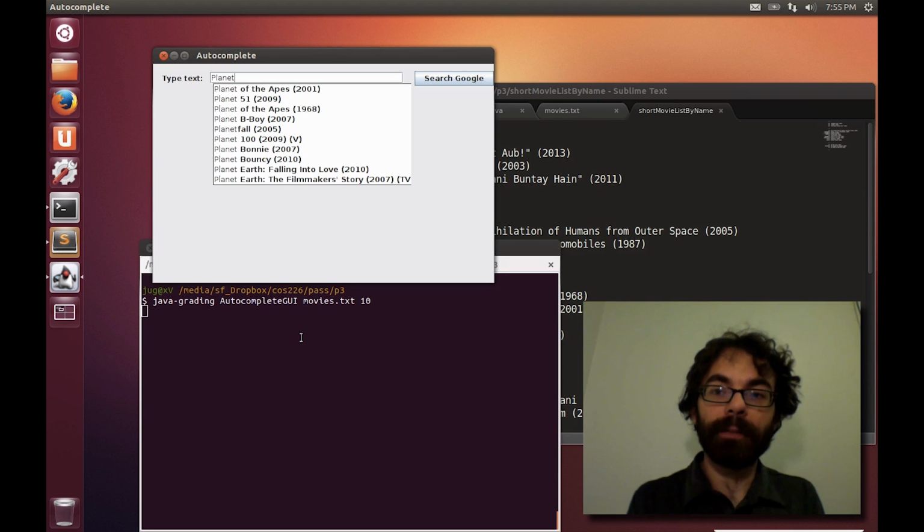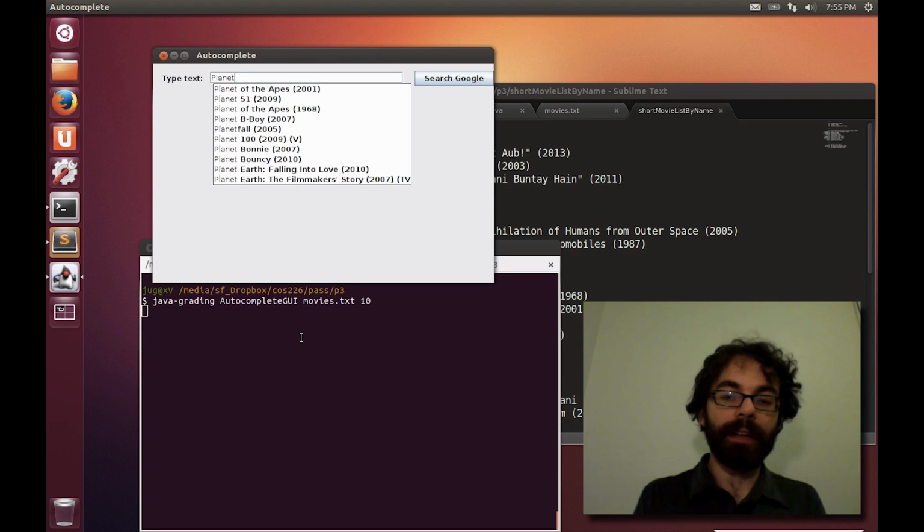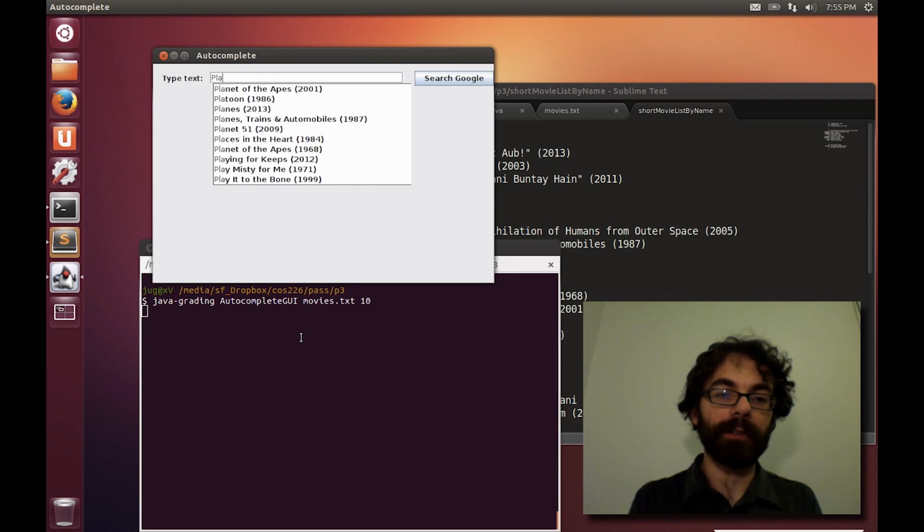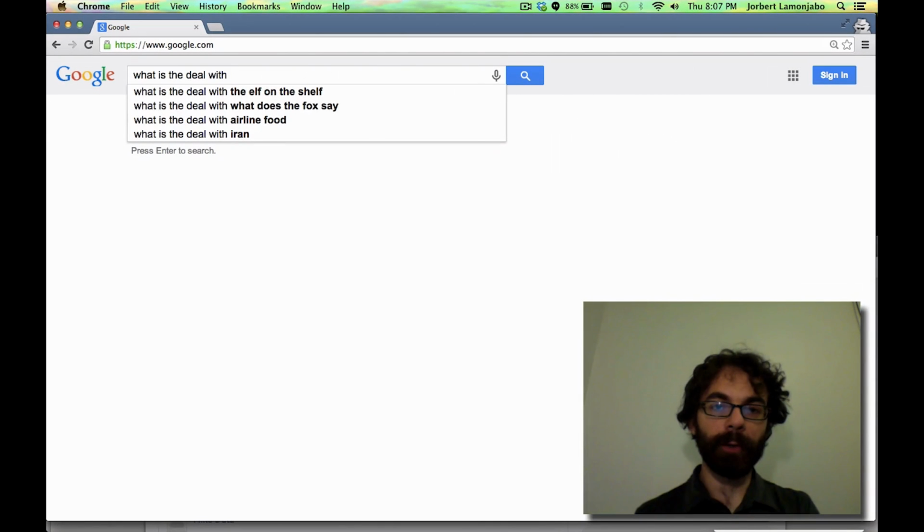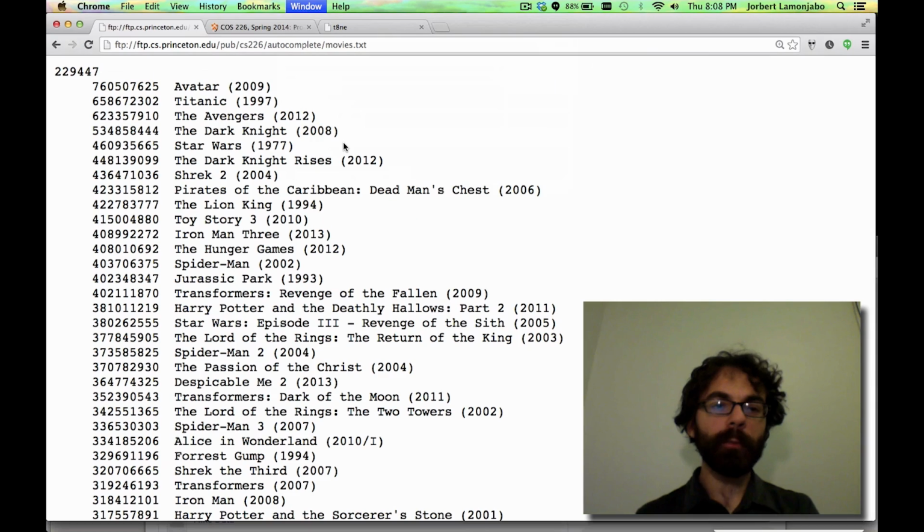And your data type is going to have to be sufficiently fast that it can support this real-time interaction with the data. By now, you're no doubt hungering to build your own autocomplete data structure. Well, hunger not, for it's actually a fairly simple idea conceptually. So let's start by just looking at the data set. This is what we provide. Data sets like this. It's plain text. There's around 230,000 movies in this database.